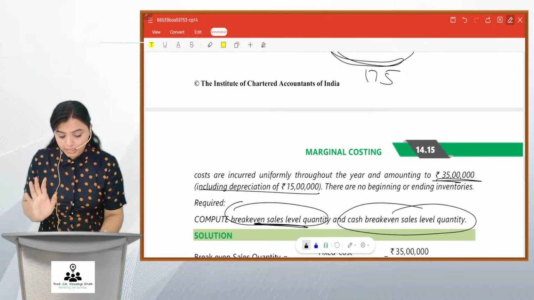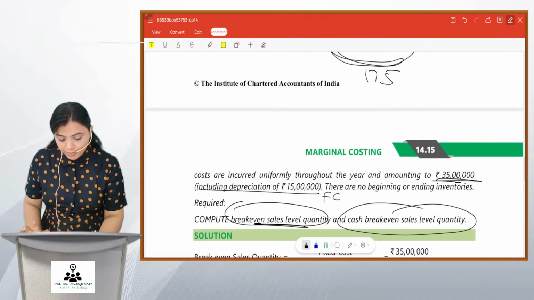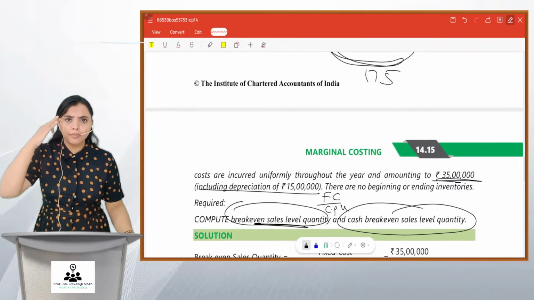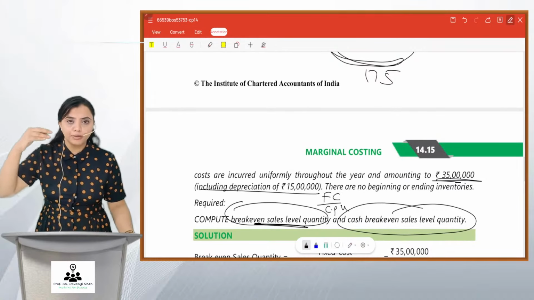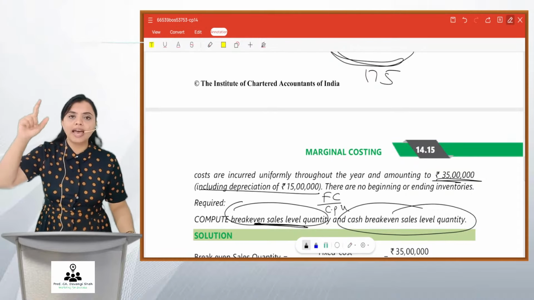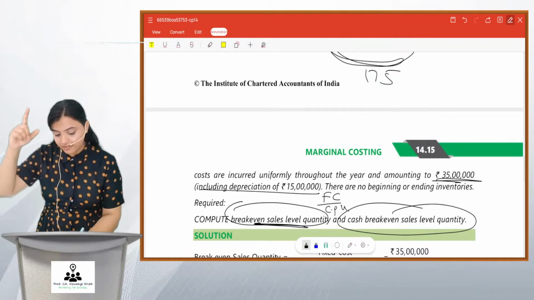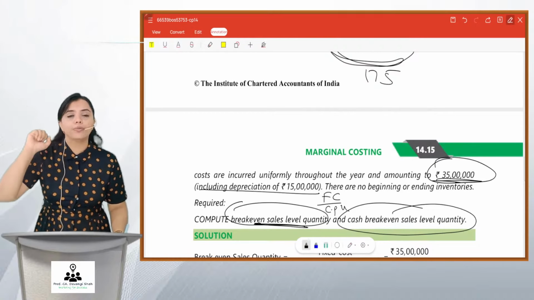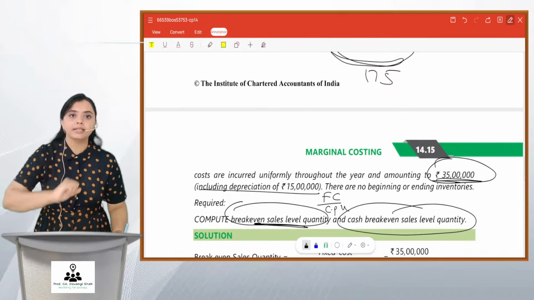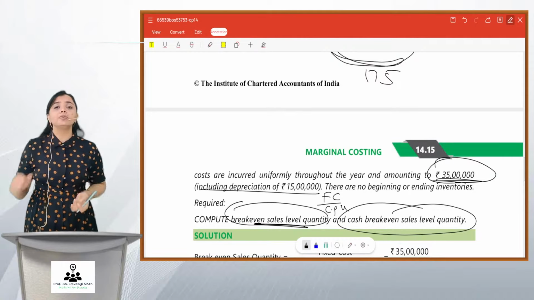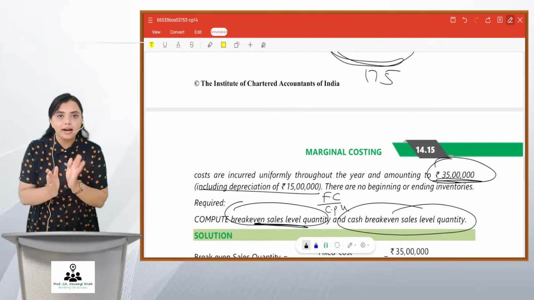BEP in quantity is nothing but fixed cost upon contribution per unit. Just think in your mind, this is a formula. Fixed cost upon contribution per unit. Now let us take one thing at a time. Numerator, fixed cost. Do I have it? Yes, it is 35 lakhs. The denominator, contribution per unit. Do I have it? No. It is to be calculated. So friends, we first will calculate contribution per unit and then apply this BEP formula to get the answer.